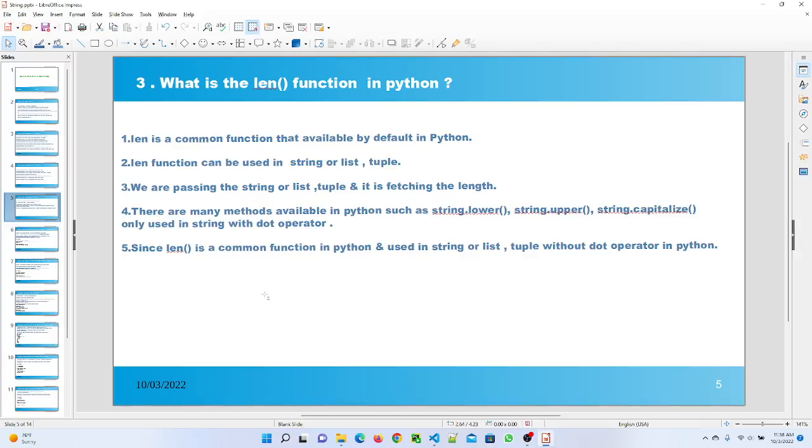But the len function is a very common function in Python which we can use on a string, list or tuple, so it is used without a dot operator in Python.